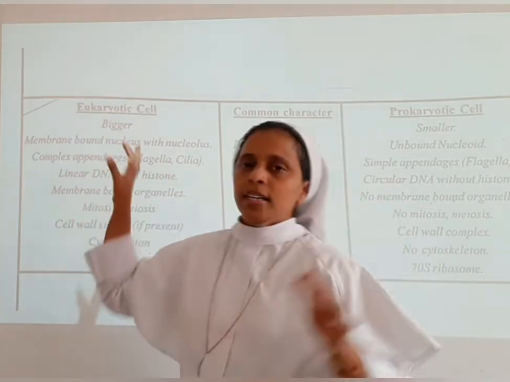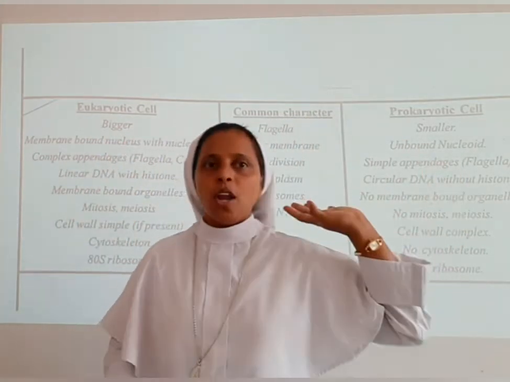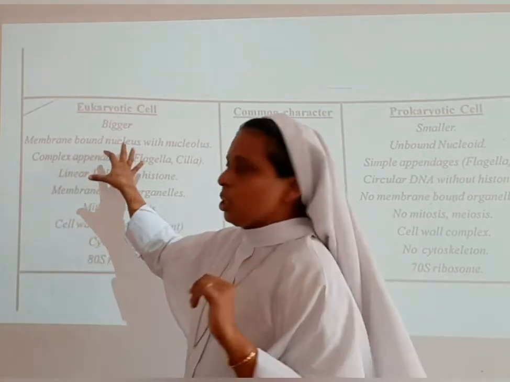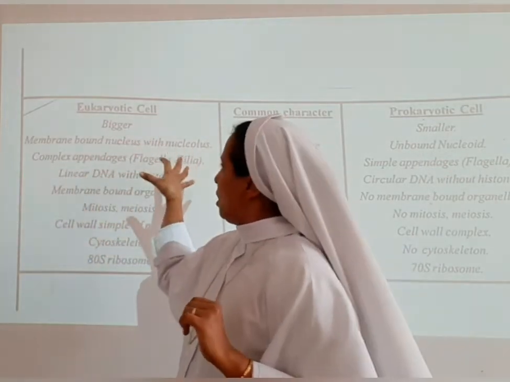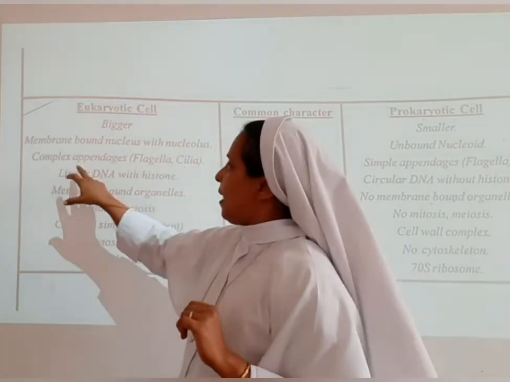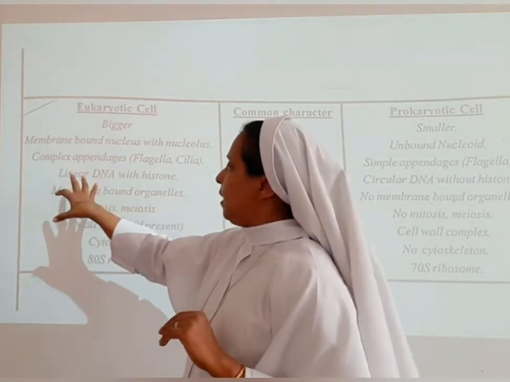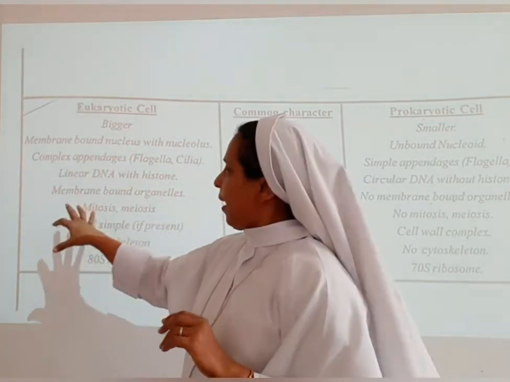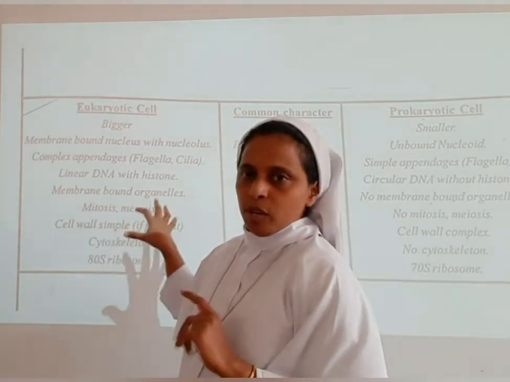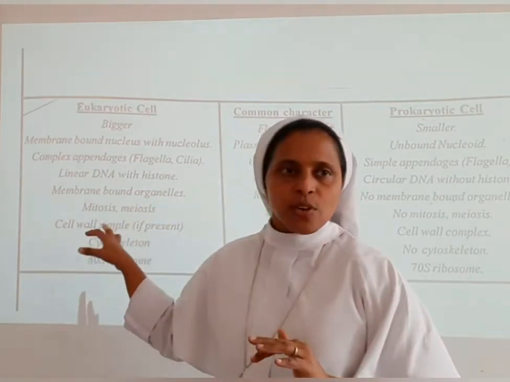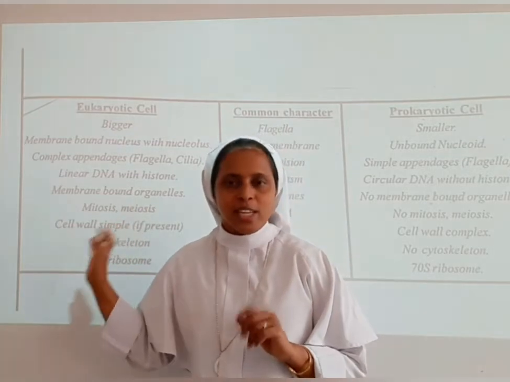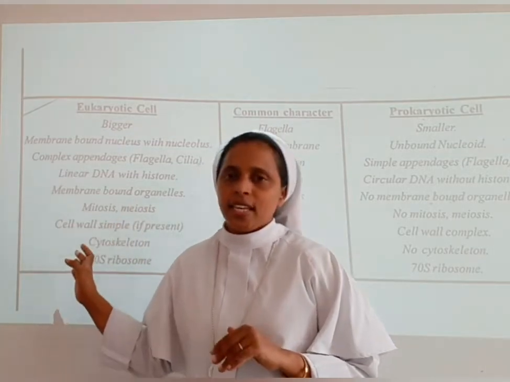To recap, the eukaryotic cell is bigger while the prokaryotic cell is smaller. The eukaryotic cell has a membrane bound nucleus with nucleolus, complex appendages, linear DNA with histone, membrane bound organelles, and both mitosis and meiosis take place. The cell wall is of simple type if present, the cytoskeleton is there, and it has 80S ribosomes.